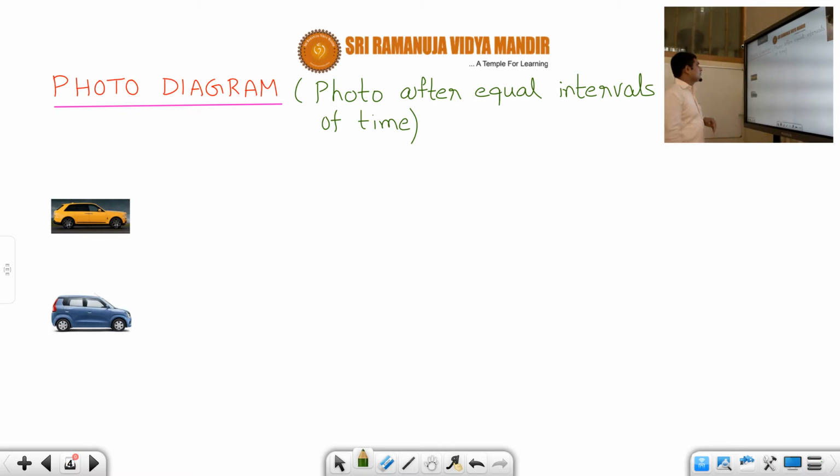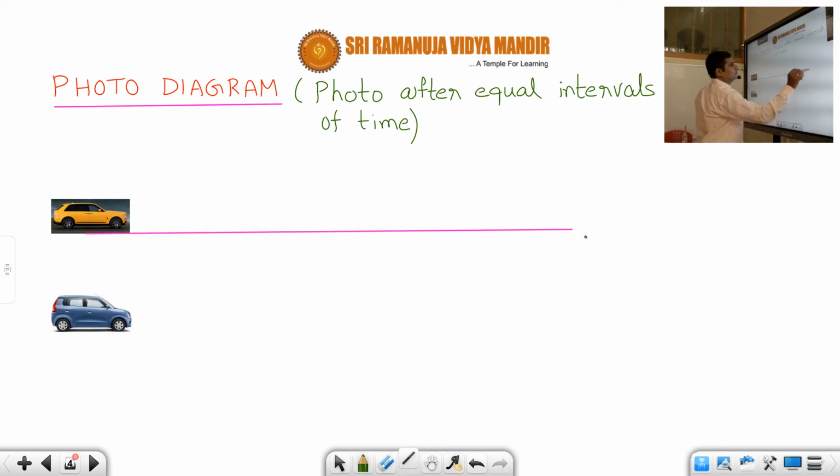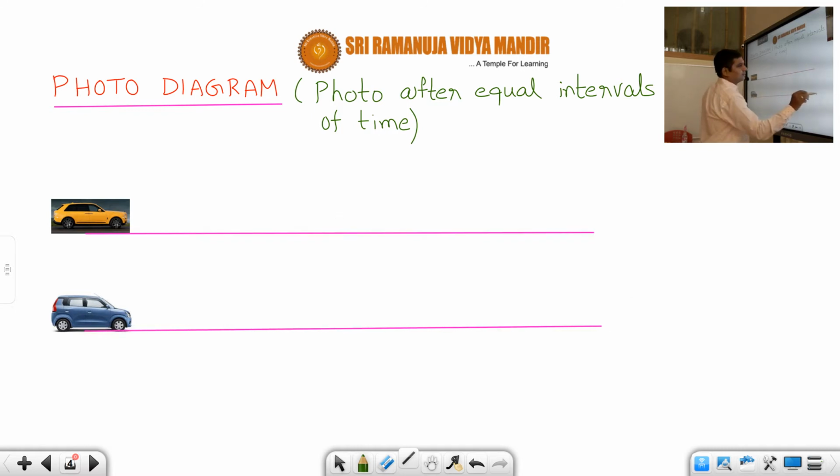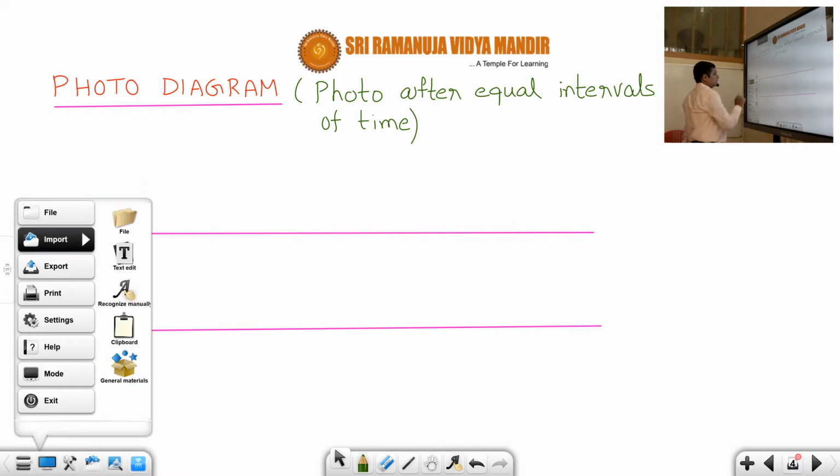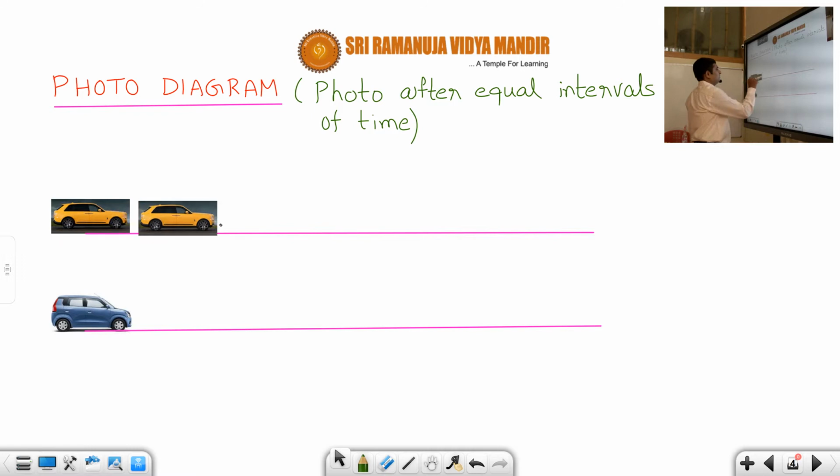Okay, students. Suppose we have two cars going on the road. Let us see the photo diagram of this one. Let us say the photo diagram is like this. That means after every 1 second we are taking a photo.